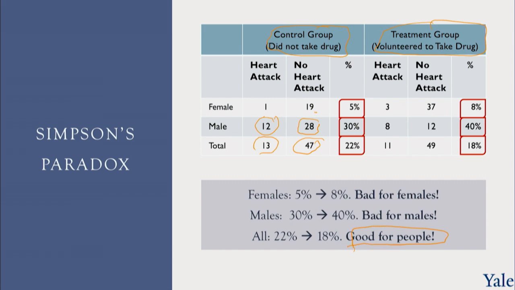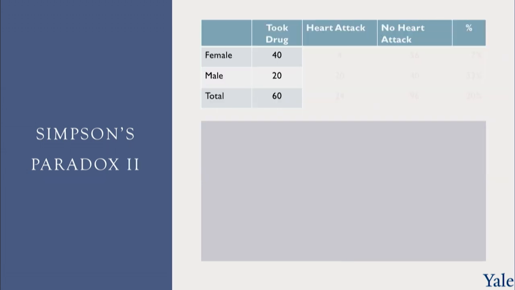So what gives here? Well, what gives is that men are more likely to have a heart attack, and there were a lot more men in one group than the other. So let's just zoom in a little bit more. If you look at the numbers, 40 women took the drug versus 20 men for a total of 60. And overall, women only had a 7% heart attack rate among this population, whereas men had a 33% chance of a heart attack, for a population average of 20%.